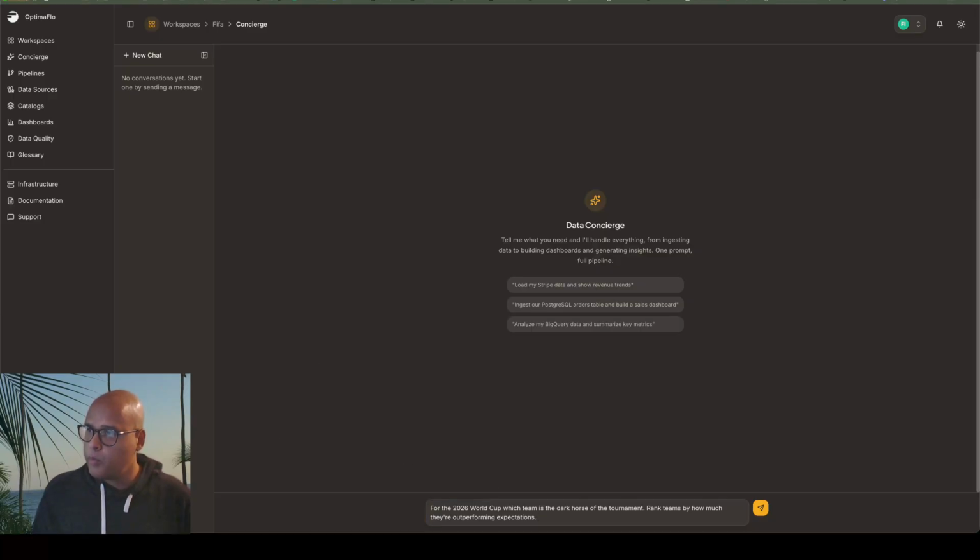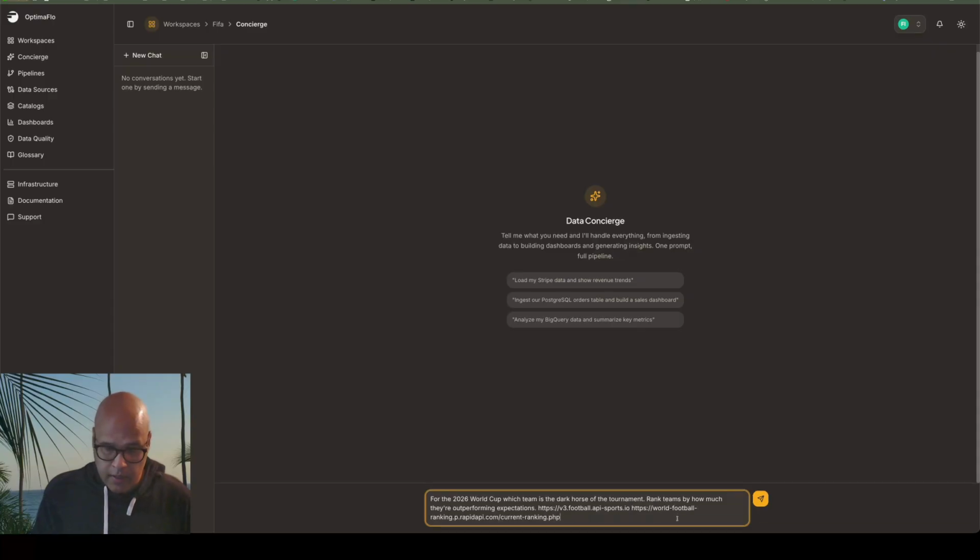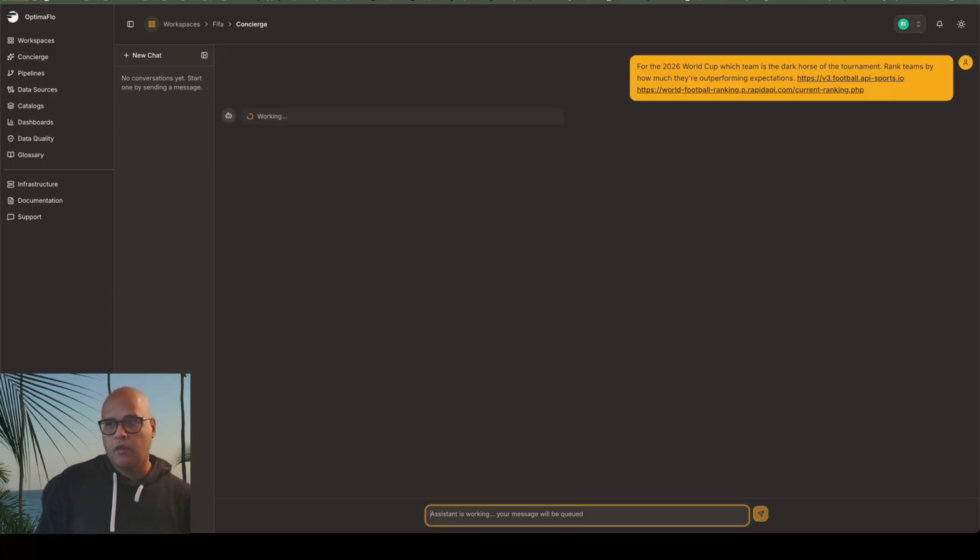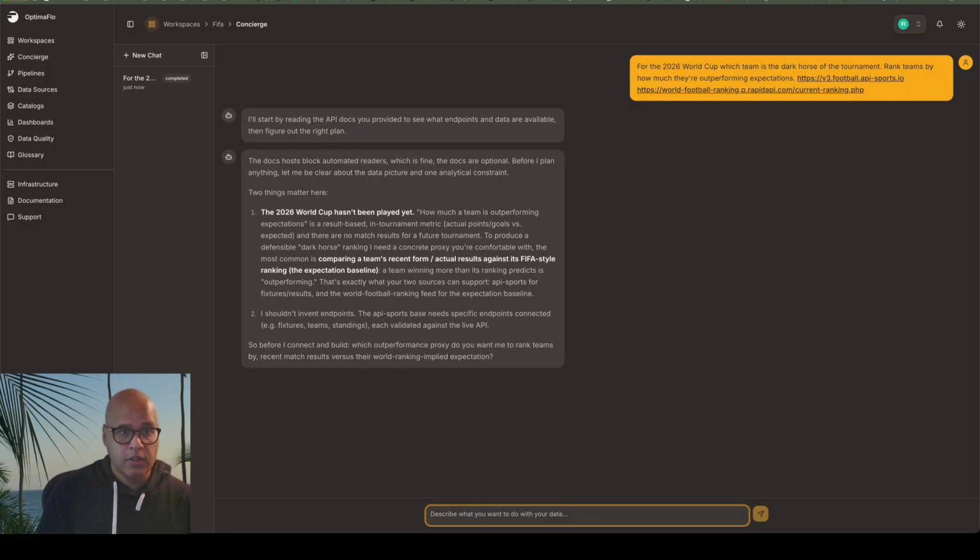I have two API endpoints. One is the sports API, sports.io. This will get us all of the soccer data. And then I have another endpoint for rankings, and that is a Rapid API. All right, so we're going to use that. And basically, this platform, the AI agents can take APIs, cloud storage buckets, a host of different data sources. Right now, we're just using APIs, and so essentially, this is our manager.